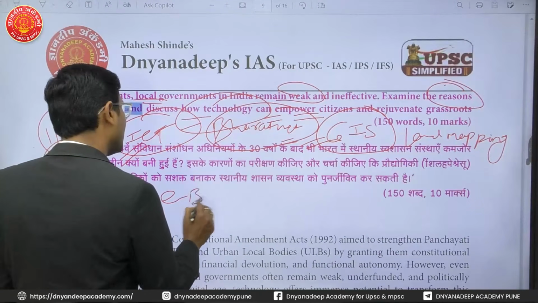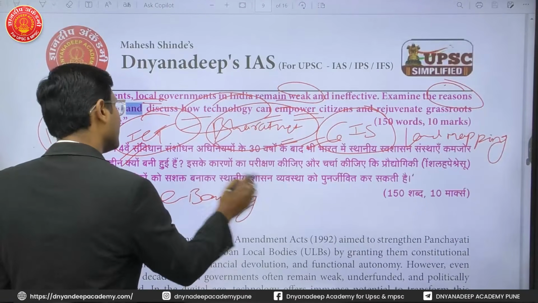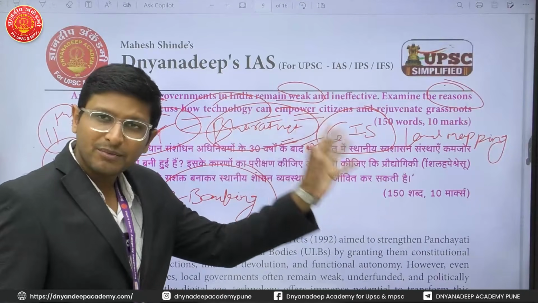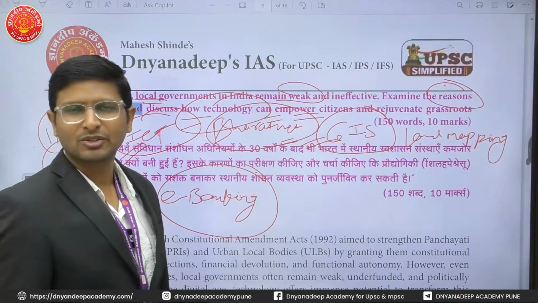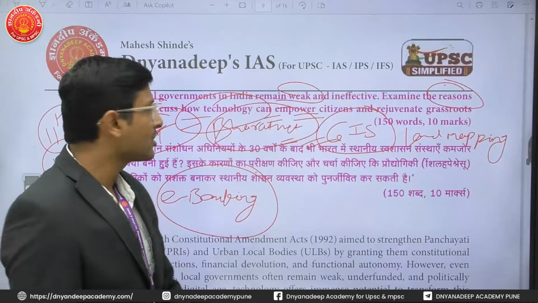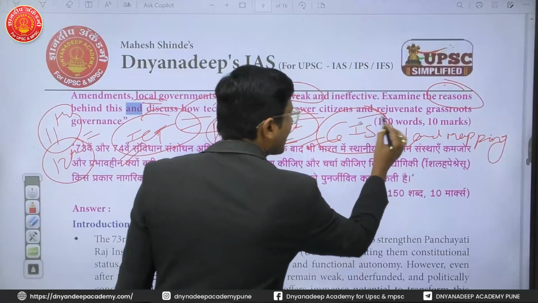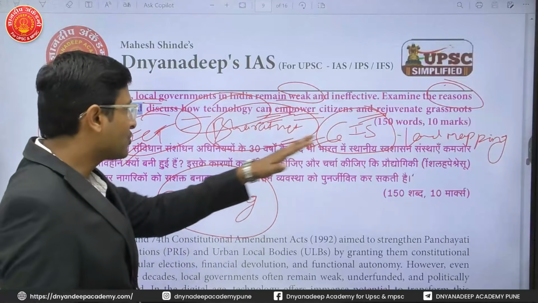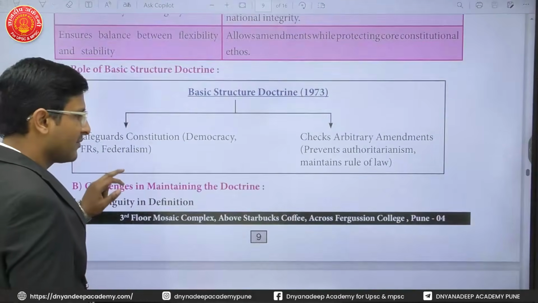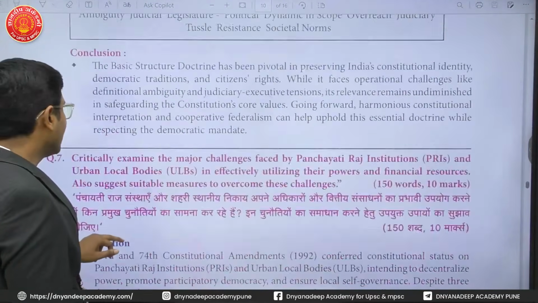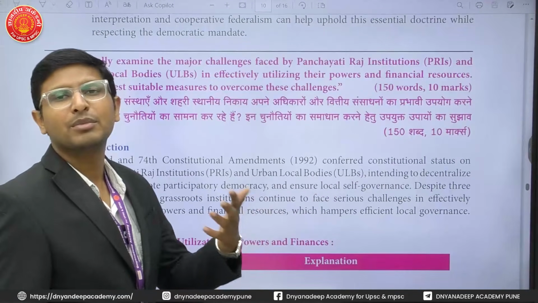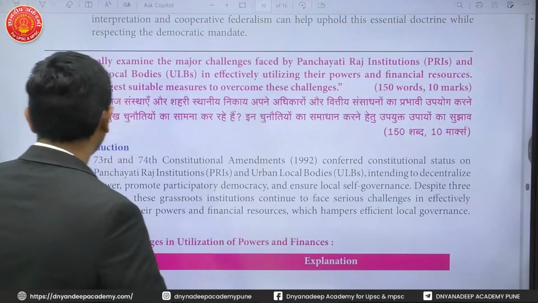E-banking can also be promoted at the local level, so that people get the benefits of the schemes implemented by the grassroots government institutions. So multiple technologies can be used so that citizens get empowered and grassroots institutions get regenerated. These two things are expected from you to write here: first, the lacunae, and second, the different technologies which can be used for empowerment of the citizen at the grassroots level.